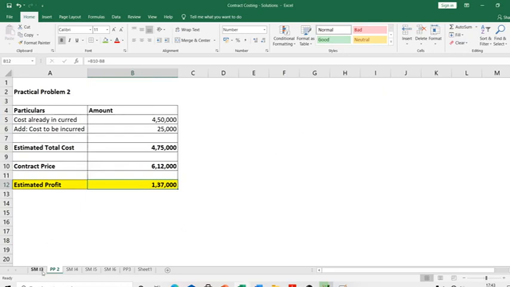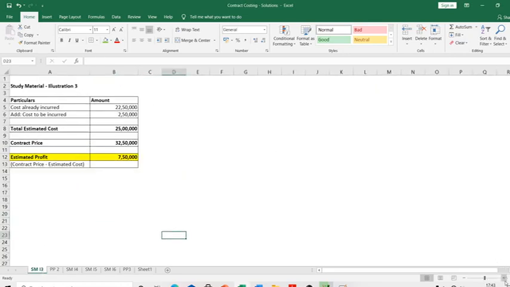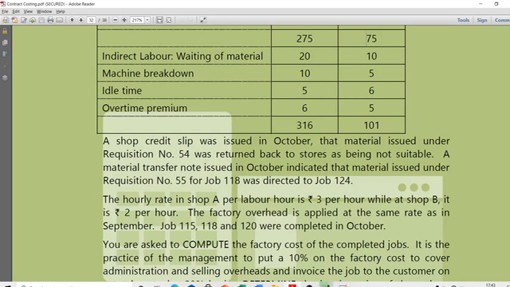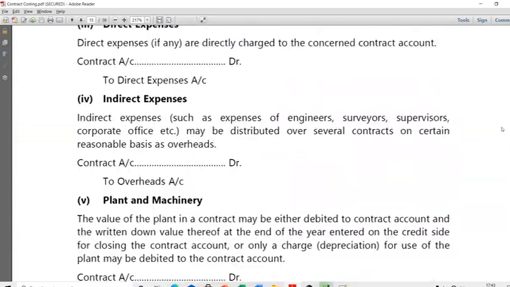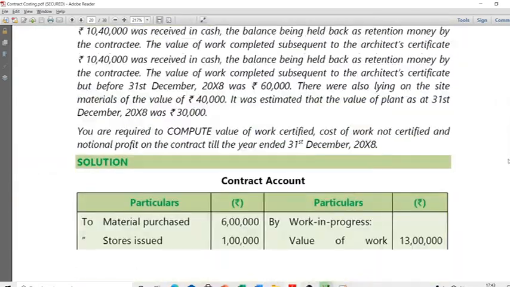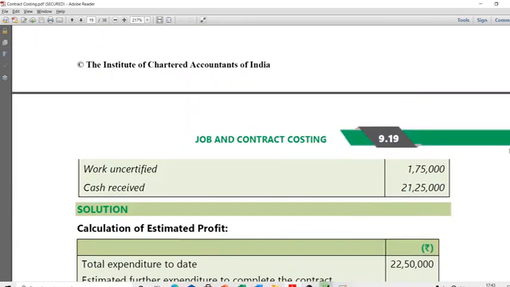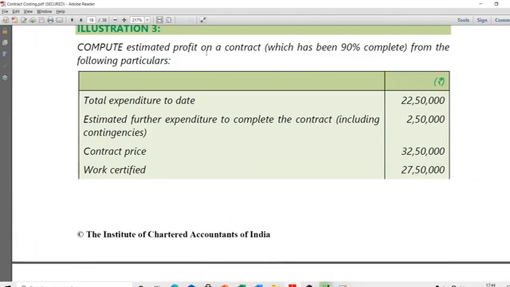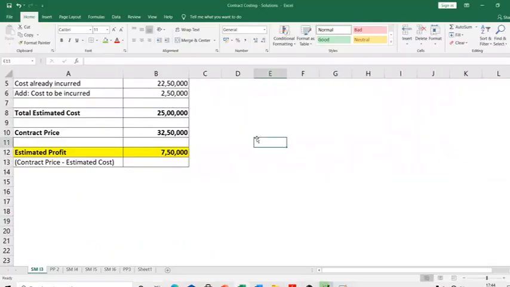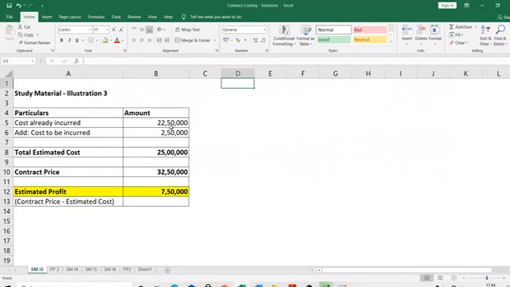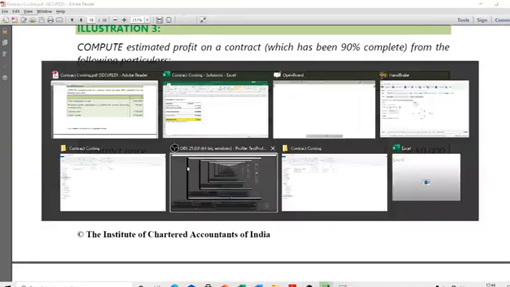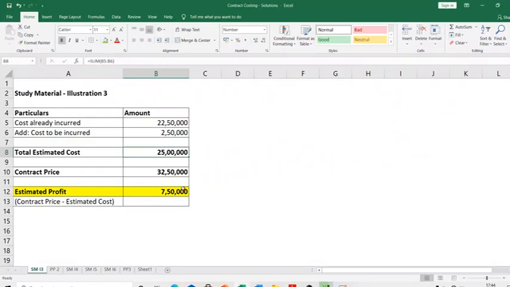Then the next thing I want to do is go to illustration 3 here. Okay, illustration 3. Compute the estimated profit on a contract which has been 90% complete from the following particulars. Okay, see, again same thing. Estimated profit: cost already incurred is 22,50,000. Cost to be incurred is 2,50,000. Total estimated cost is 25 lakhs. Contract price is 32,50,000. Estimated profit is 7,50,000.